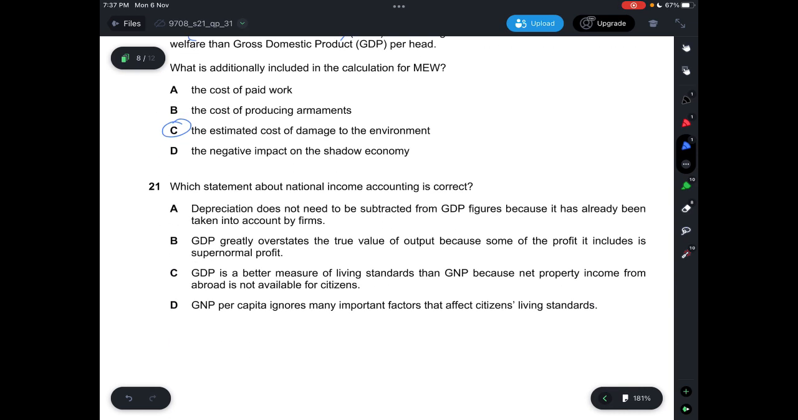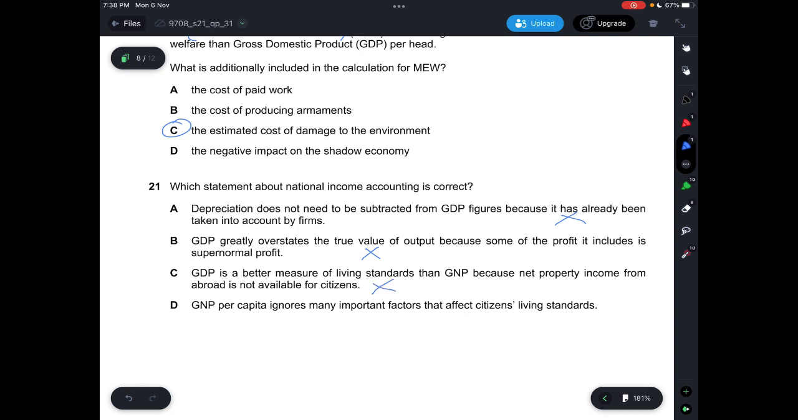21, which statement about national income accounting is correct? A, it says depreciation does not need to be subtracted from GDP figures because it has already been taken into account by firms. That is incorrect. There's a reason why there's money GDP and real GDP. B, it says GDP greatly overstates the true value of output because some of the profit it includes is supernormal profit. Incorrect. It actually understates it because there's hidden economic activity that GDP does not even capture. And C, it says GDP is a better measure of living standards than GNP because net property income from abroad is not available for citizens.